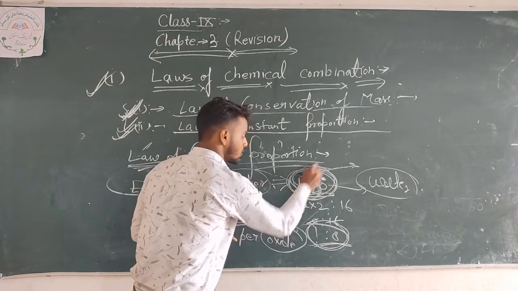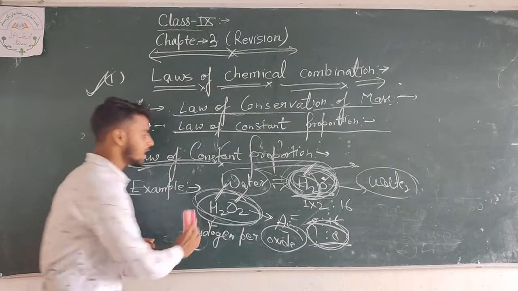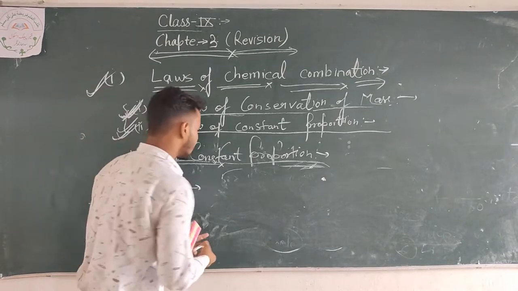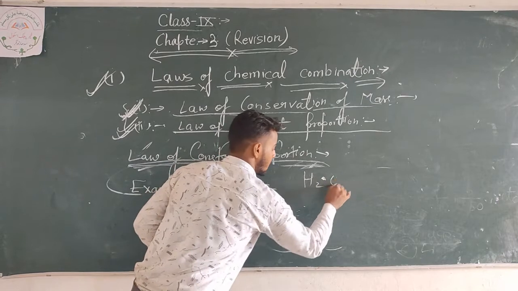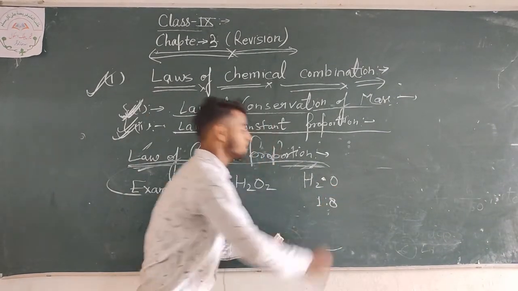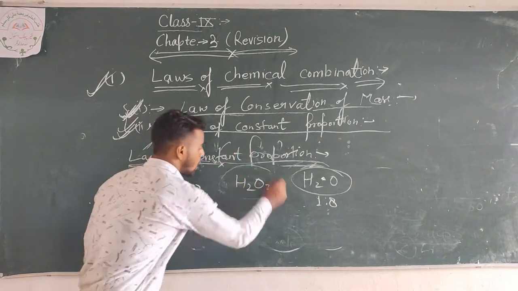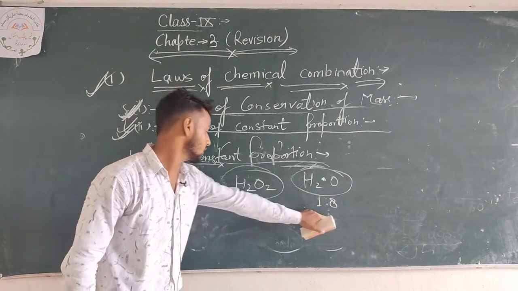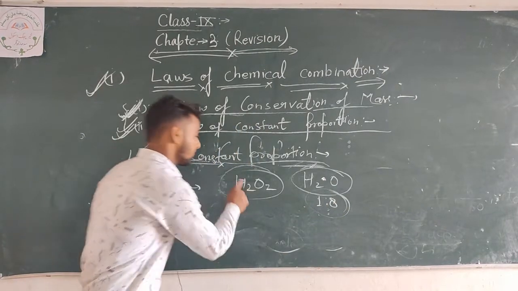The elements are the same. But my dear students, if we change the ratio from 1:8, then the compound is also changed.